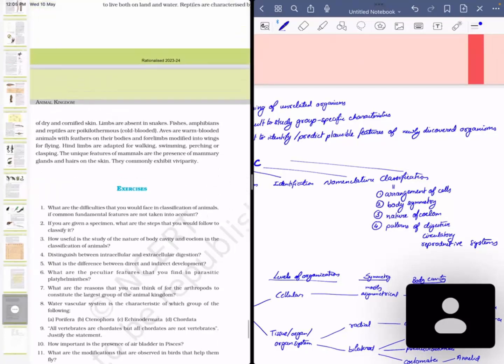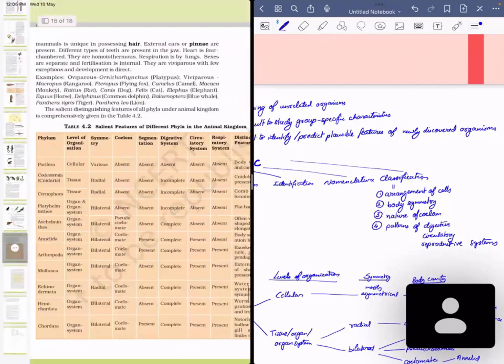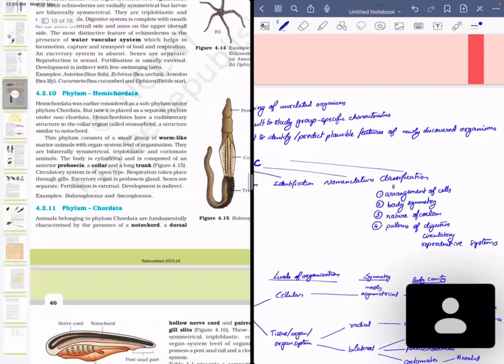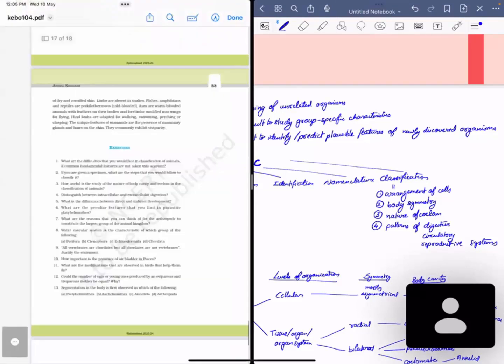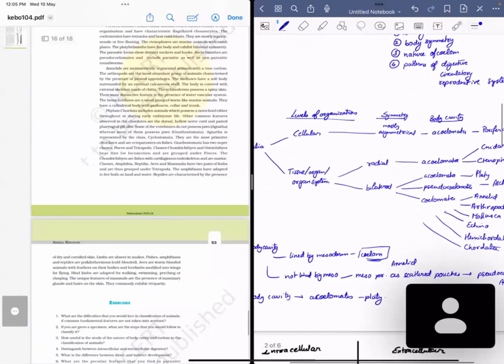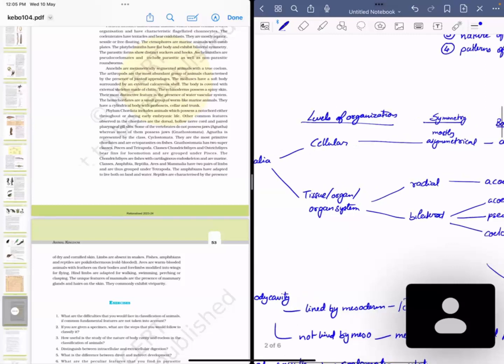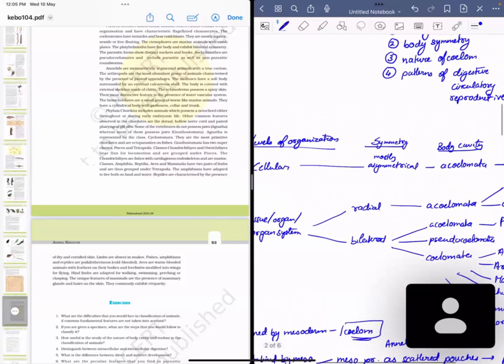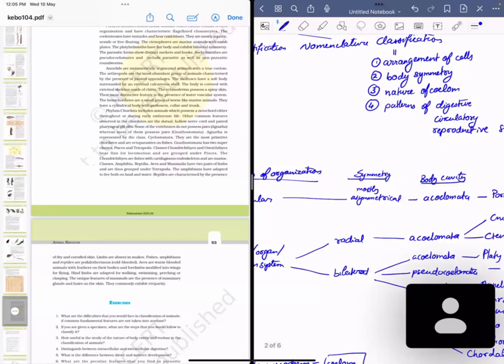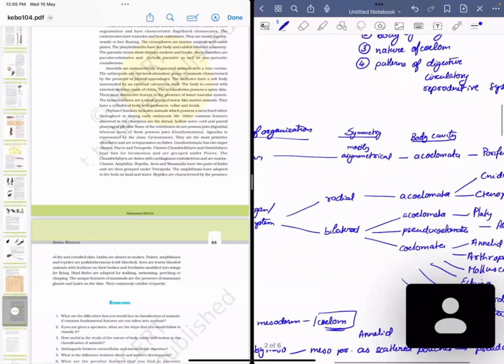और ये सबसे best दिया है on I've written it down here कि on the basis of levels of organization, Animalia can be classified into cellular or tissue, organ or organ system level of classification. Then we classify according to body symmetry, that is asymmetrical, radial symmetry or bilateral symmetry.